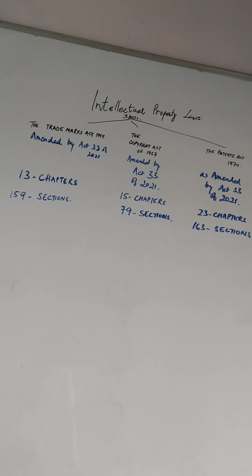Now, what is the statement of the law, and what are the objectives and reasons? The existing Indian Patents and Designs Act was enacted in 1911. So it has its roots way back in 1911, and since then there have been substantial changes in the political and economic conditions of the country.